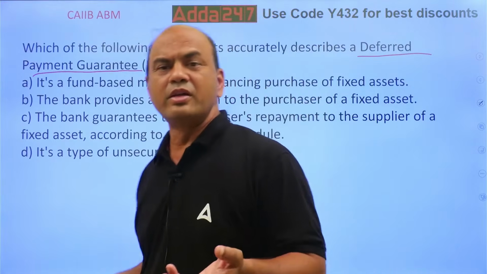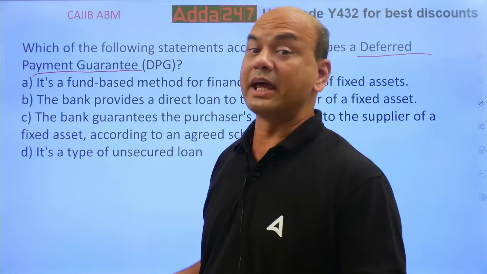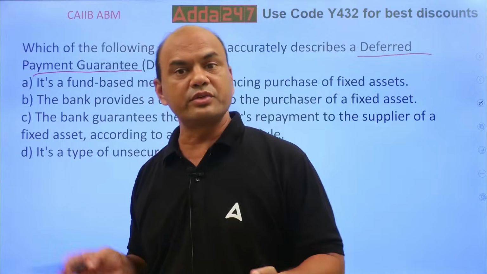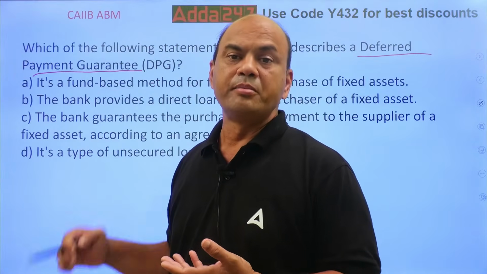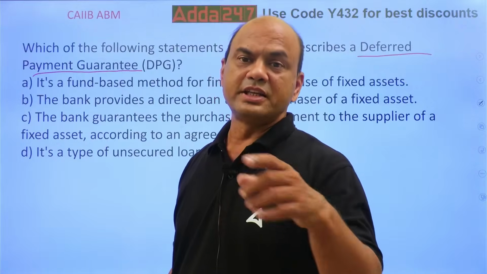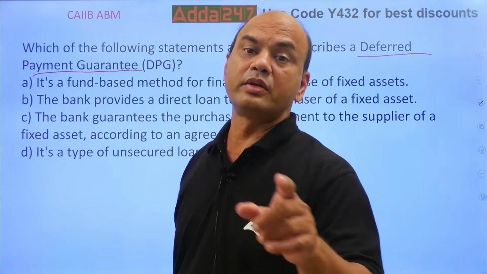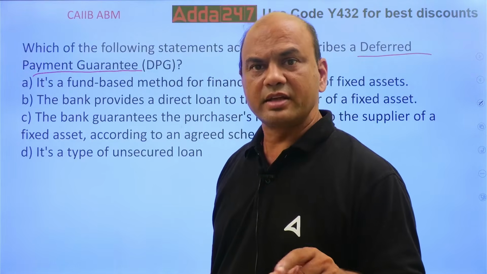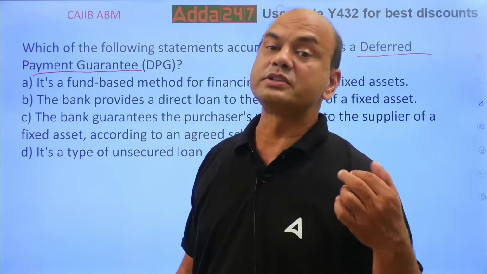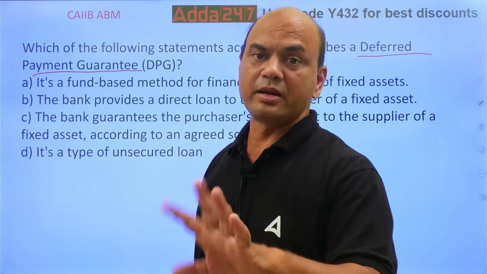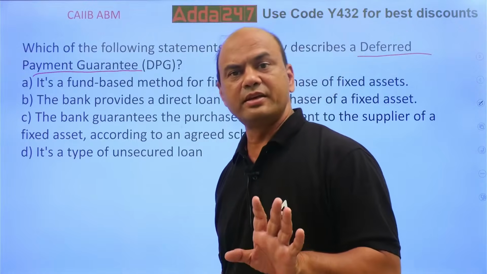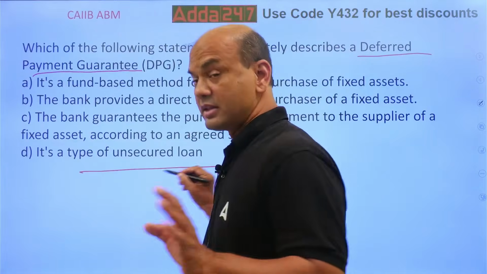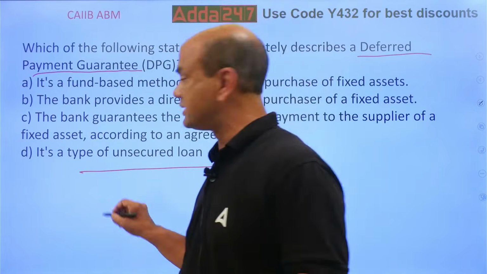Means like, for example, home loan. Whenever you have a home loan, the guarantor gives you the guarantee. What does that guarantor give you actually? That guarantor gives you a deferred payment guarantee. Because what is that guarantor saying? This person will pay your EMIs regularly. And if he does not pay, then I will pay that entire amount, whatever it is. Isn't it? That's the meaning. So deferred means installments, generally, 90% installments.